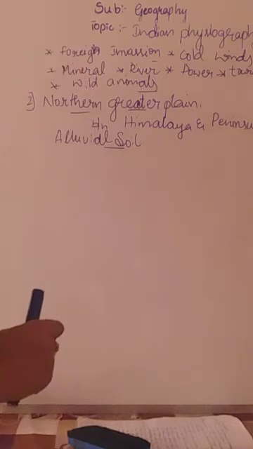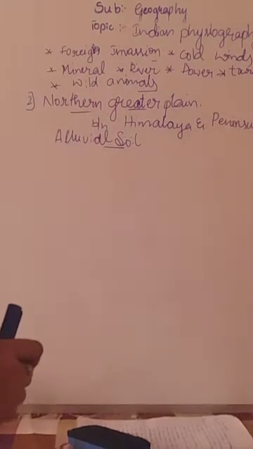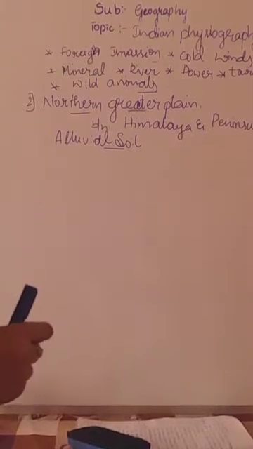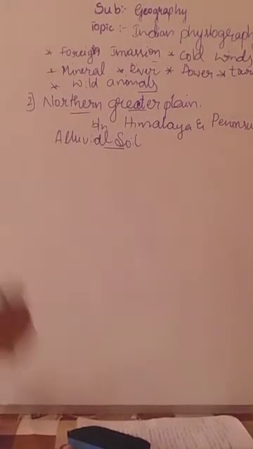So this Northern Greater Plain is formed by the alluvial soil carried by the three rivers, mainly this particularly Northern Greater Plain, because it belongs to the north part of India. So that's why that alluvial soil is carried by the three rivers. Which are those three rivers? That is Ganga, Brahmaputra and Sutlej. Very important.